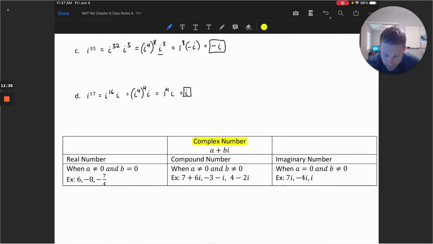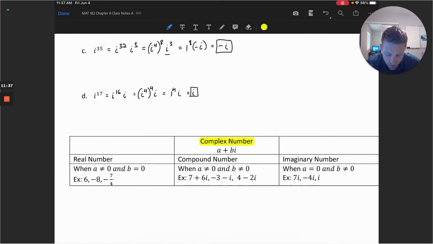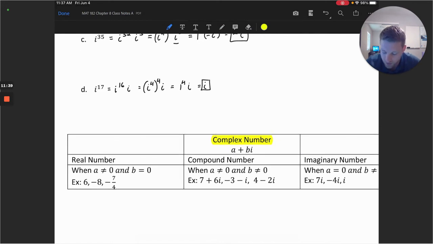So the first category of complex numbers we would call real numbers, where a is not equal to 0 and b, the complex coefficient, is 0. So numbers like 6, -8, -7 over 4, any real number is underneath this umbrella of a complex number.